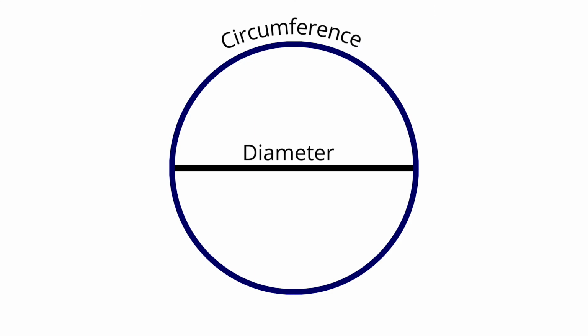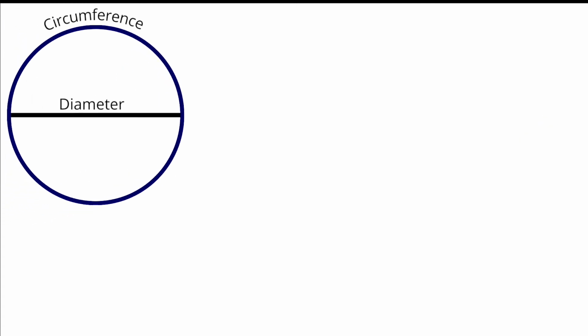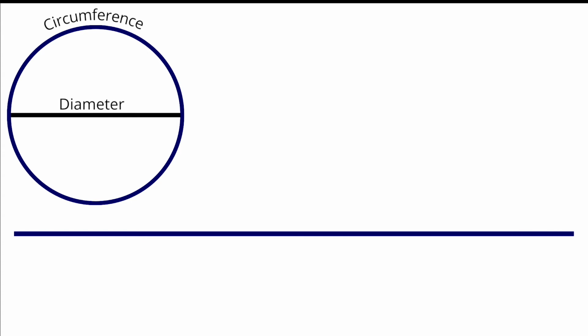Also, we call the distance from one point on the edge of the circle going all the way around to the same point again the circumference. Now, imagine that the circumference of the circle is made of string, and we take scissors to the circle and make a cut in it. Then we lay down the circumference so it's a flat line.